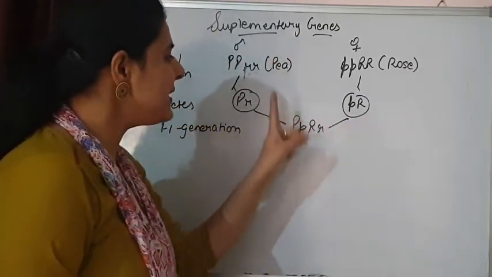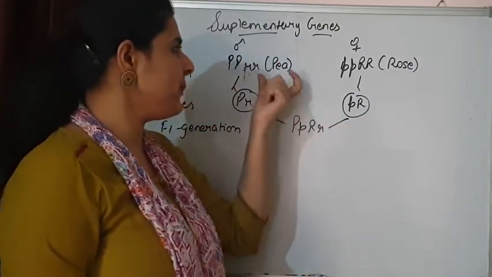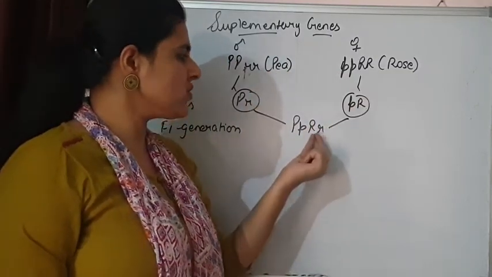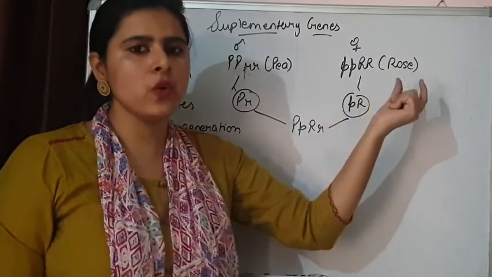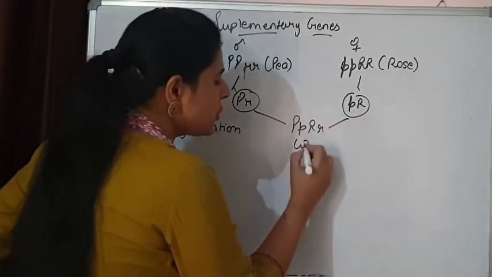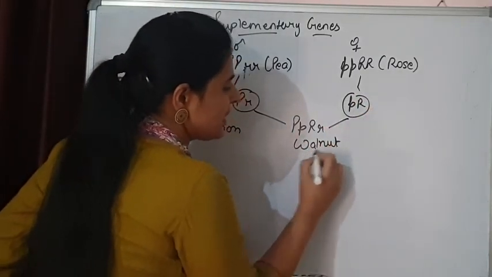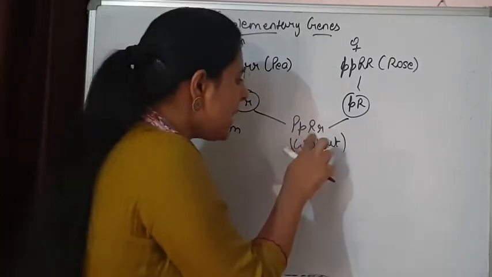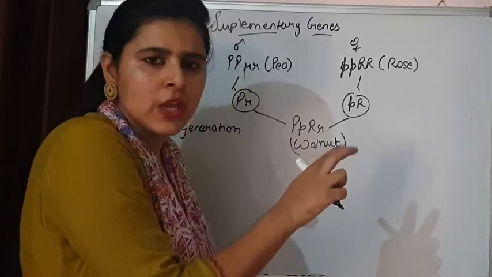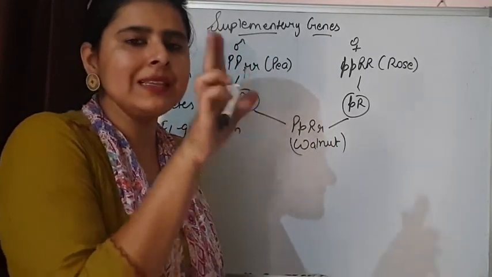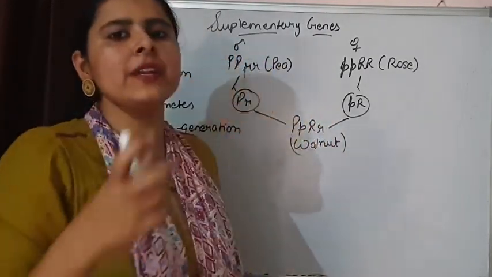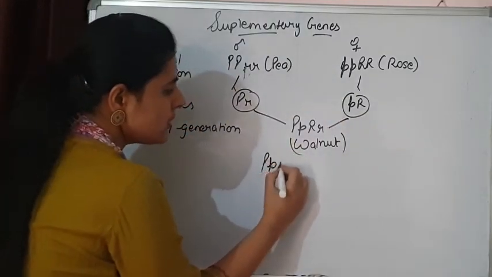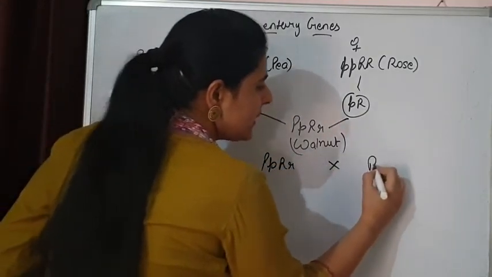So if P is dominant over R, then the expression will be pea comb, or if R is dominant over P, then the expression will be rose comb. But here we are altogether getting a completely new expression, that is walnut type. So these two are supplementary genes which are combining together and giving a completely different expression. And if we see the dihybrid cross, meaning a cross between these two